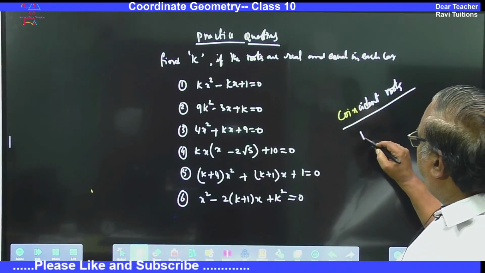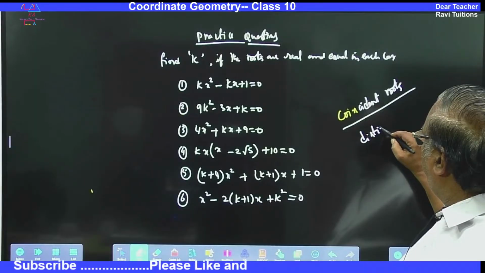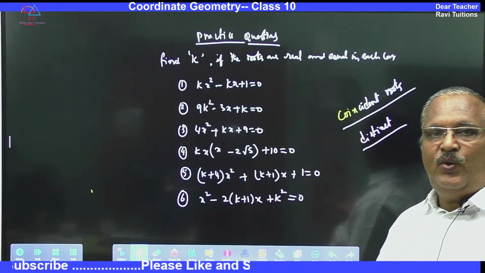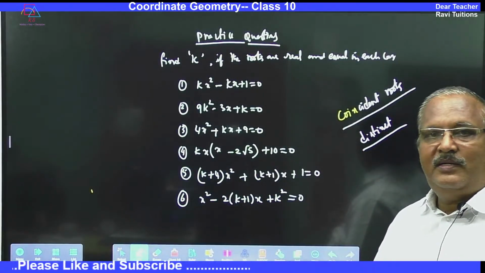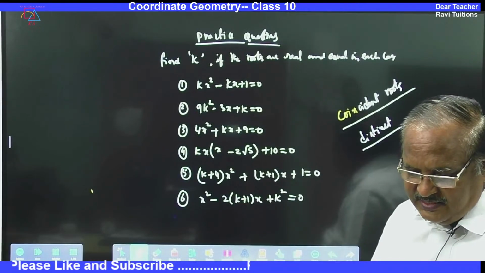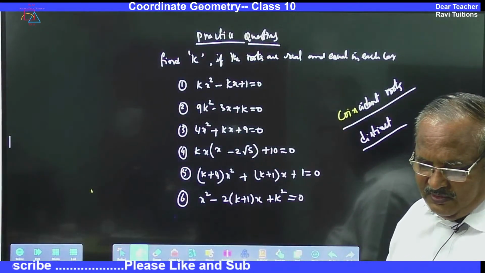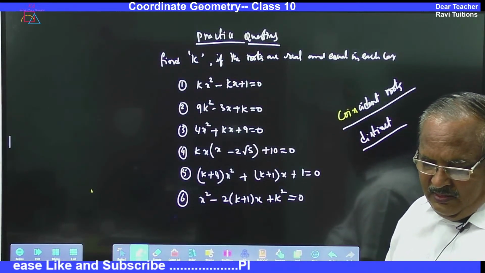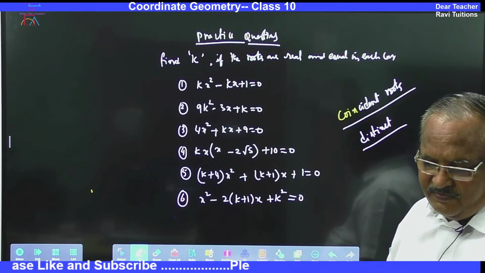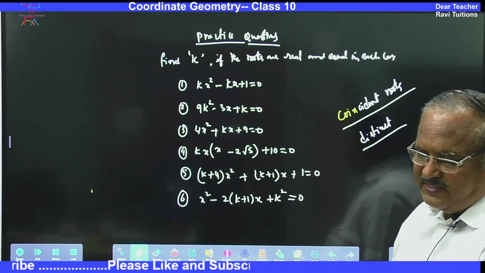What do you mean by distinct roots? Distinct means different. They are unequal. Unequal, different, distinct, all are the same. These are some words you have to understand. Okay. Distinct roots, coincident roots, etc. These are some words.